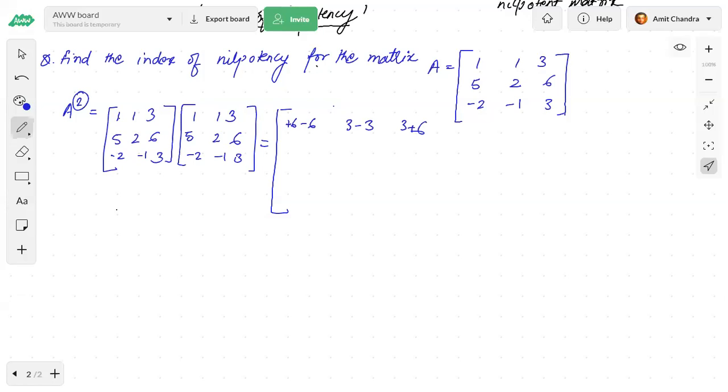Sorry, this is minus 3. Just check, I think I made a mistake. 3, 6, minus 3. So this is 1 into 3, 1 into 6, and 3 into minus 3. So this is 6 and minus 9. Right. So the first complete row we are getting 0, 0, 0. If I check the second row also, we will get 0, 0, and 0. If I check the third row also, we will get 0, 0, and 0.